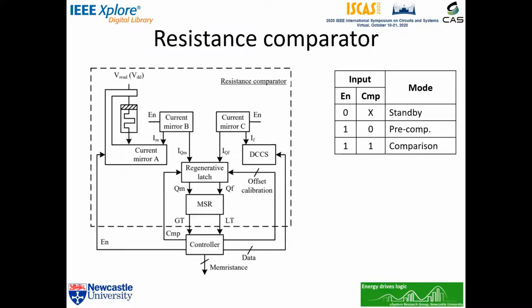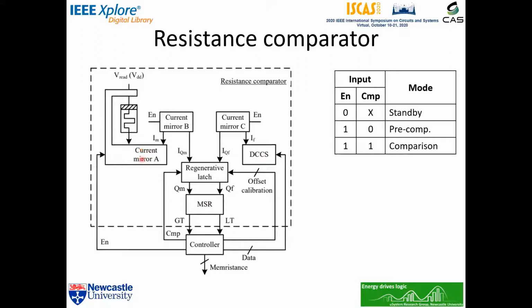Now, we are going to show our decoder design, which consists of a controller and a resistance comparator, which is inside the dashboard. Note that this work focuses only on the comparator. The controller implementation will be our future work. The comparator consists of 6 subcircuits: current mirror A, B, and C, a digitally controlled current source, TCAS, which is our reference source, a regenerative latch, and a metastability resolver, MSR.